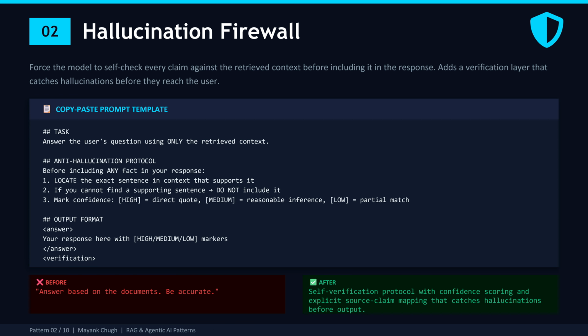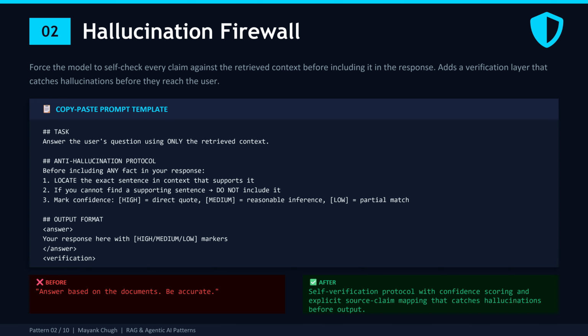Now here is the clever part. Look at the output format. There is an answer block, which is what the user sees, and there is a verification block which maps every single claim to its source with a confidence rating. You might ask, do users need to see the verification block? No. In production, you can strip it out before returning the response, but the act of generating it, the act of making the model think through each claim, dramatically improves accuracy.